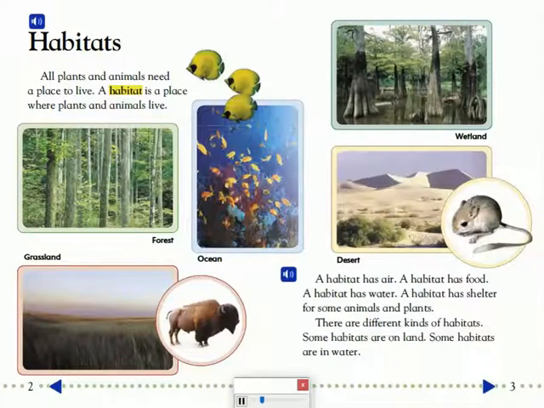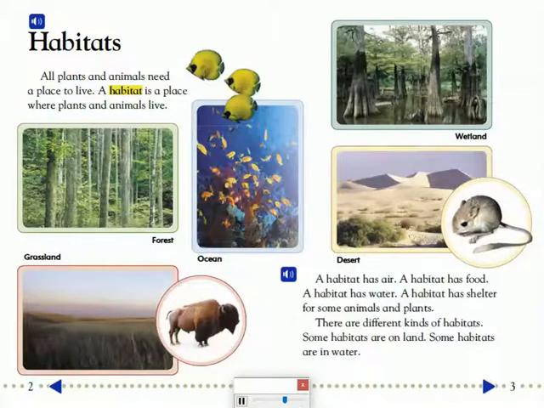Habitats. All plants and animals need a place to live. A habitat is a place where plants and animals live. A habitat has air. A habitat has food. A habitat has water. A habitat has shelter for some animals and plants.